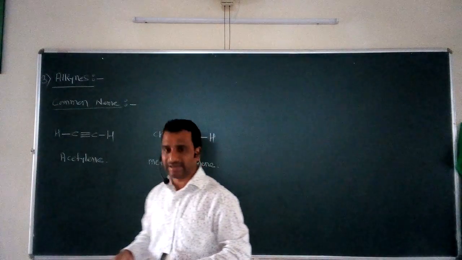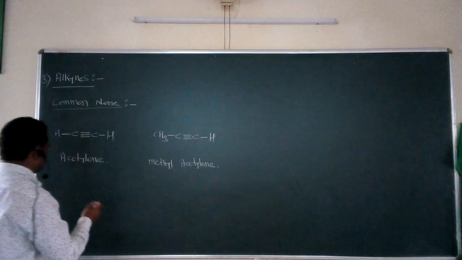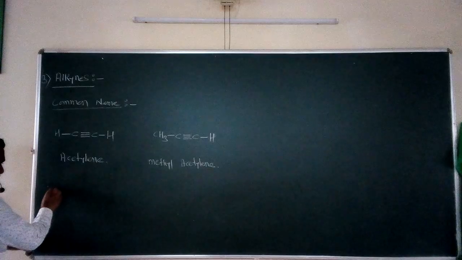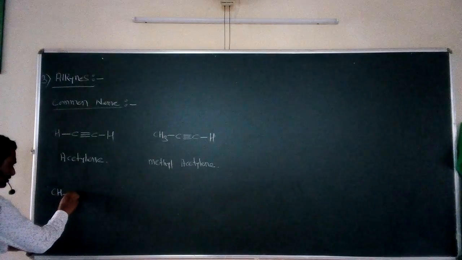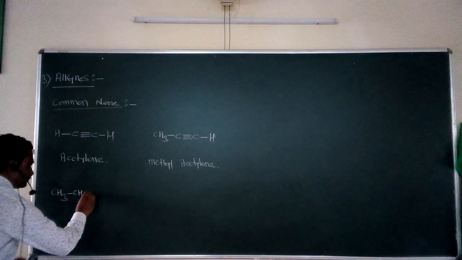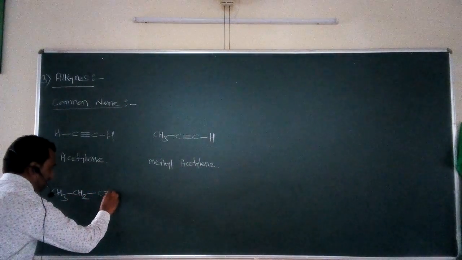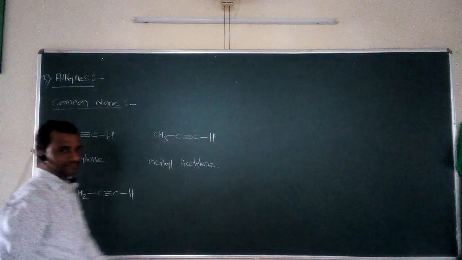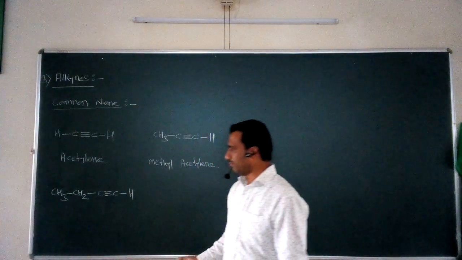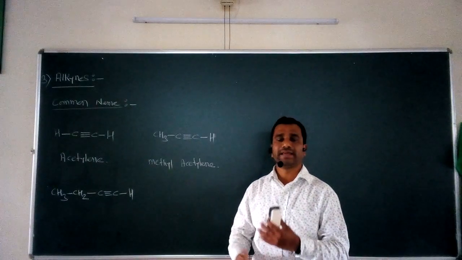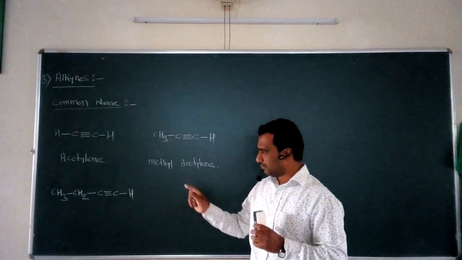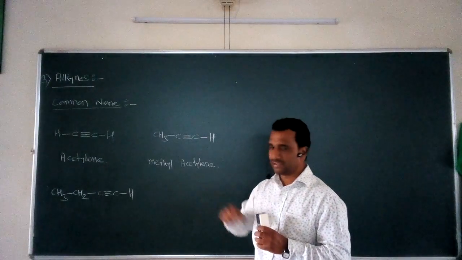In a similar way, if I take the next example, CH3 single bond CH2 single bond C triple bond C single bond H, what type of group can we add in this particular compound?